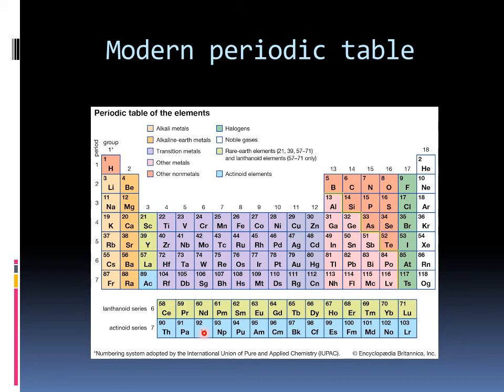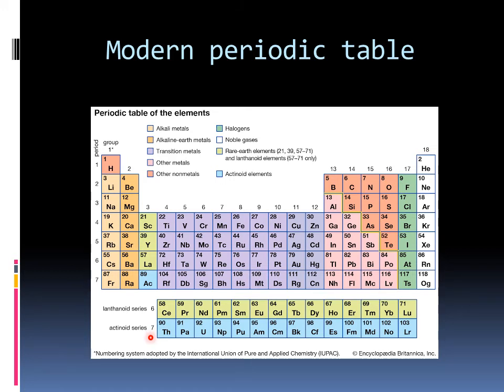Okay, now why are these elements placed at the bottom of the periodic table? Period 6 elements, atomic number 58 to 71, are called lanthanides, and in the 7th period atomic number 90 to 103 are known as the actinide series.